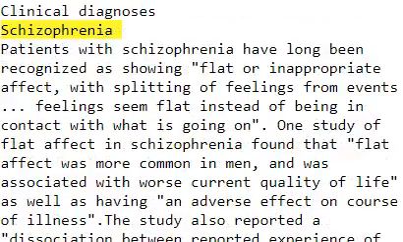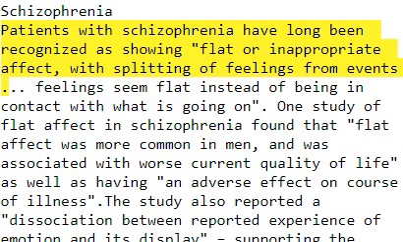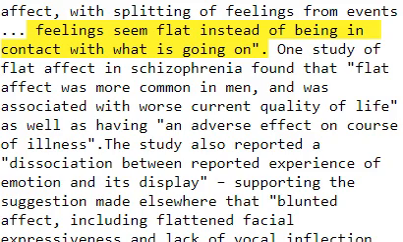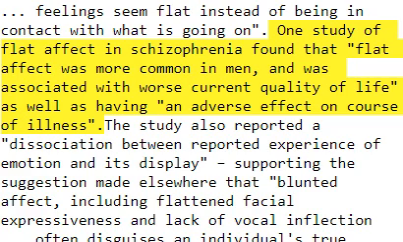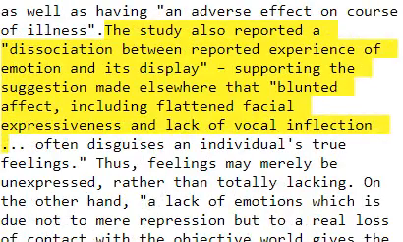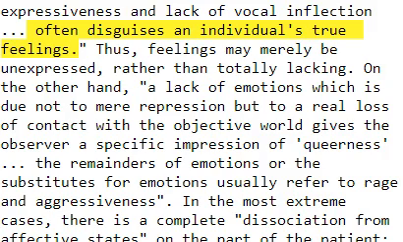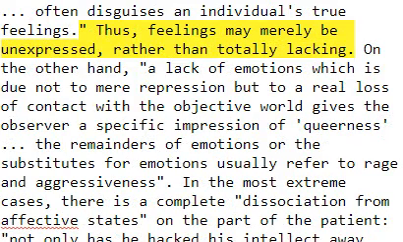Clinical diagnoses. Schizophrenia. Patients with schizophrenia have long been recognized as showing flat or inappropriate affect, with splitting of feelings from events. Feelings seem flat instead of being in contact with what is going on. One study of flat affect in schizophrenia found that flat affect was more common in men and was associated with worse current quality of life, as well as having an adverse effect on course of illness. This study also reported dissociation between reported experience of emotion and its display, supporting the suggestion made elsewhere that blunted affect, including flattened facial expressiveness and lack of vocal inflection, often disguises an individual's true feelings. Thus, feelings may merely be unexpressed, rather than totally lacking.